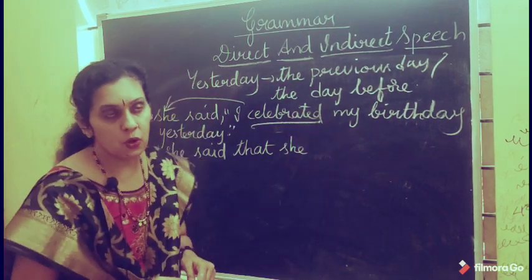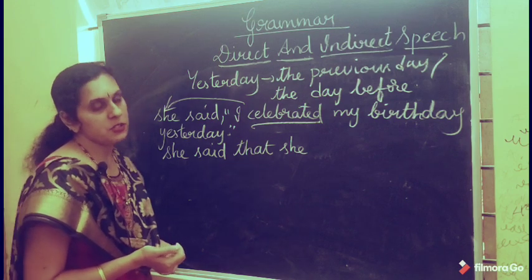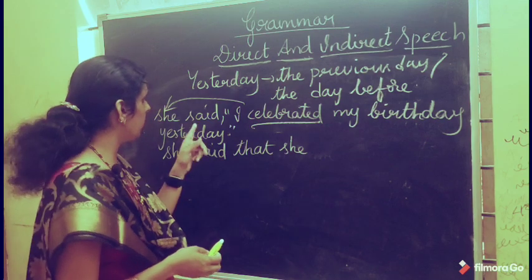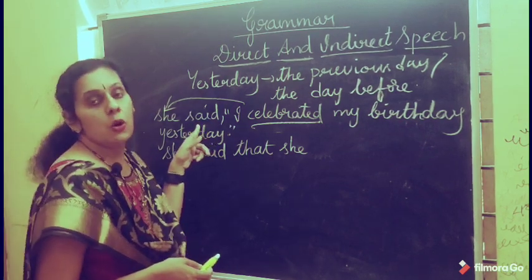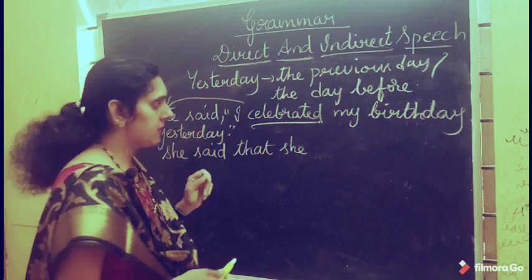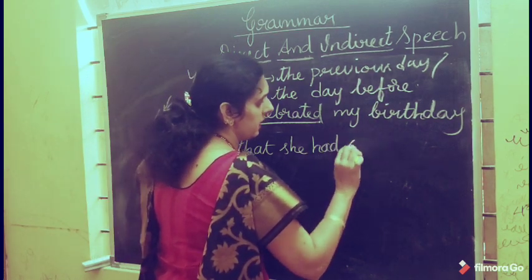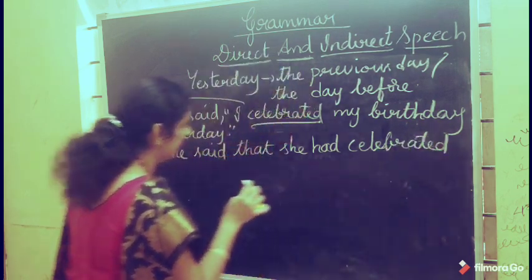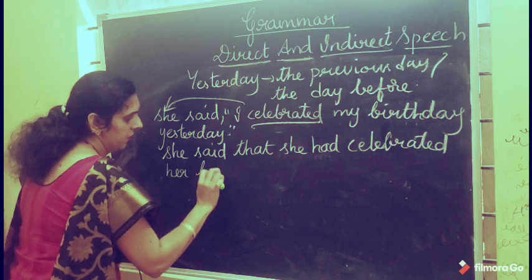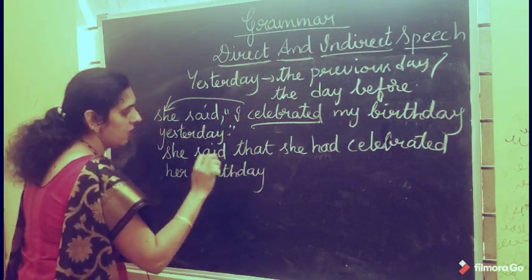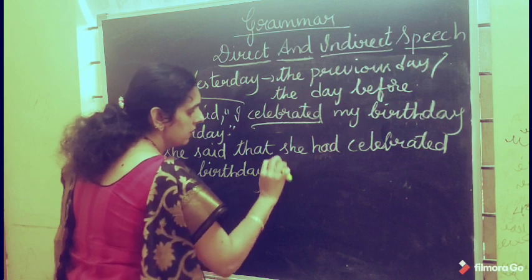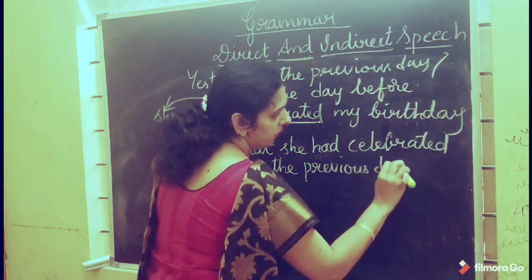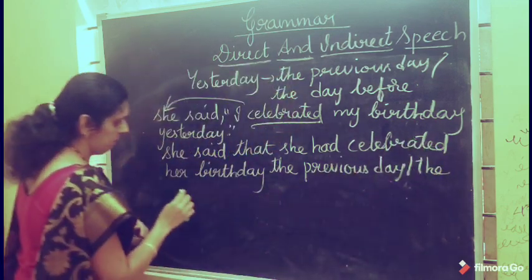Celebrated is past tense. So what will you get here? Past tense changes to past perfect tense, only if the reporting verb is in the past tense. So what will you get here? Had celebrated her birthday the previous day or the day before.